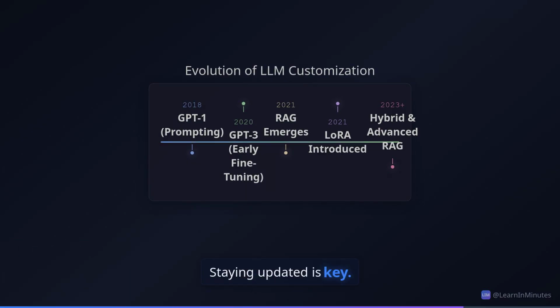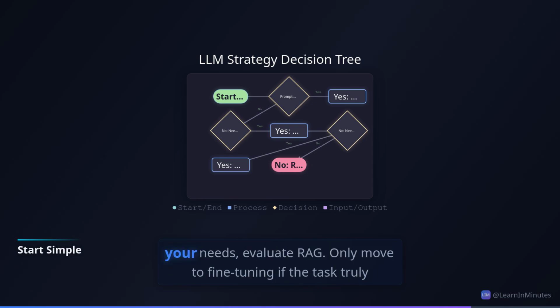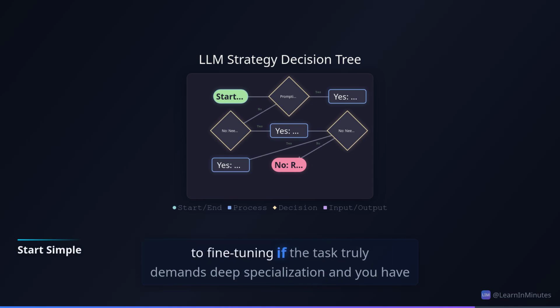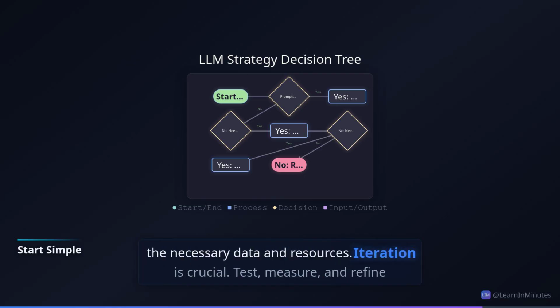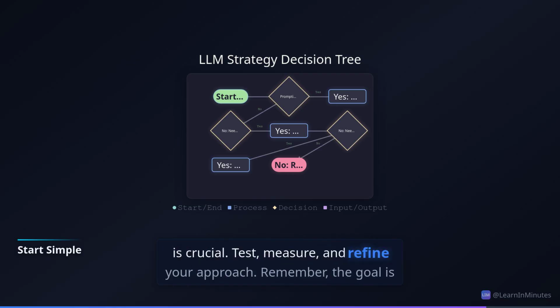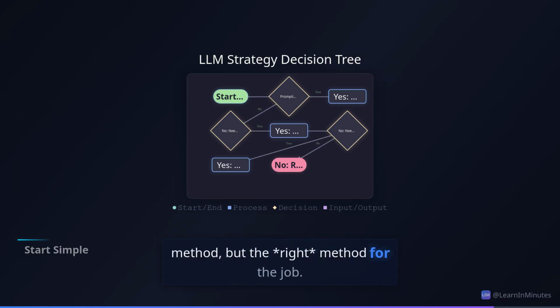Staying updated is key. For best practices, always start simple with prompting. If it doesn't meet your needs, evaluate RAG. Only move to fine-tuning if the task truly demands deep specialization and you have the necessary data and resources. Iteration is crucial. Test, measure, and refine your approach. Remember, the goal is not to use the most complex method, but the right method for the job.